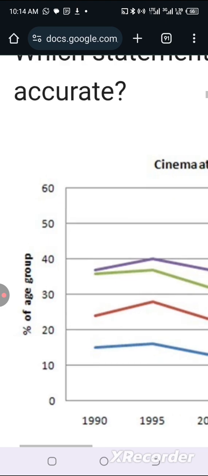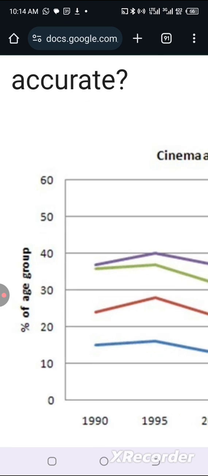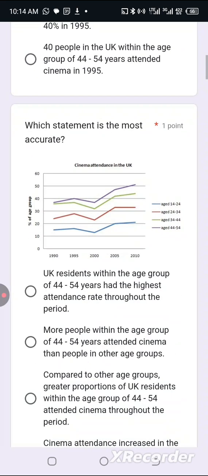Look at the y-axis, percentage of age group. They didn't write rate there. There's nothing like rate on the question. So it won't be advisable to use the word rate when you're writing. You should only use rates if they have used rates in the chart or in the question prompt, or if you are seeing unemployment rate, employment rate, death rate, birth rate, enrollment rate.